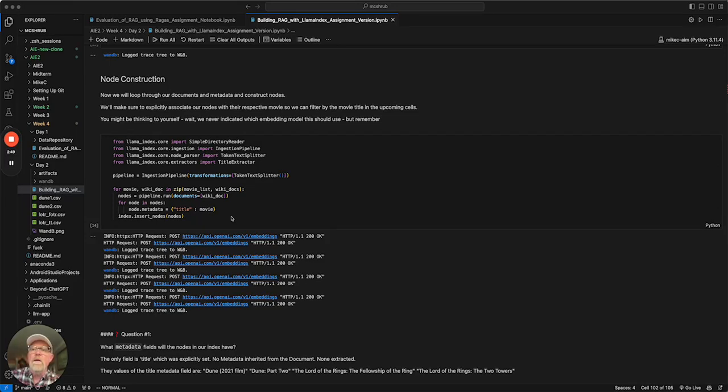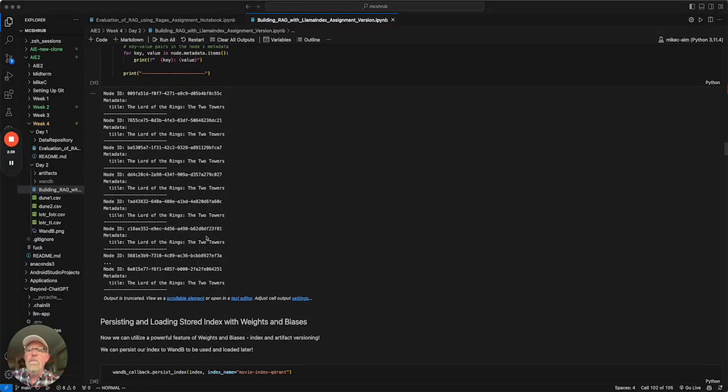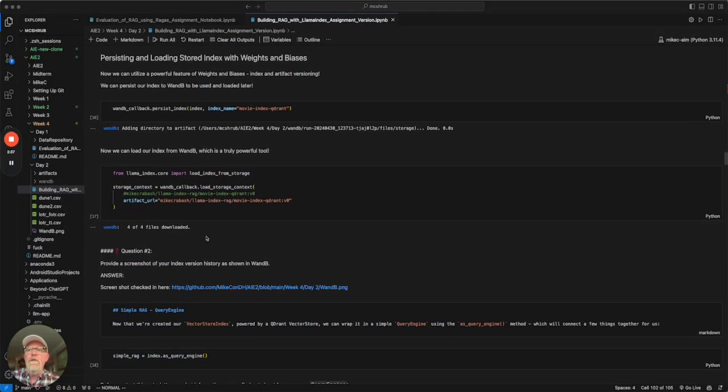So we have to chunk all these pieces together and put them into the nodes. Also we can apply metadata, so we put in the metadata of the title of the movie. Once we have that, great, we've got this index, we can store it away and version it. So we use Weights & Biases for that.